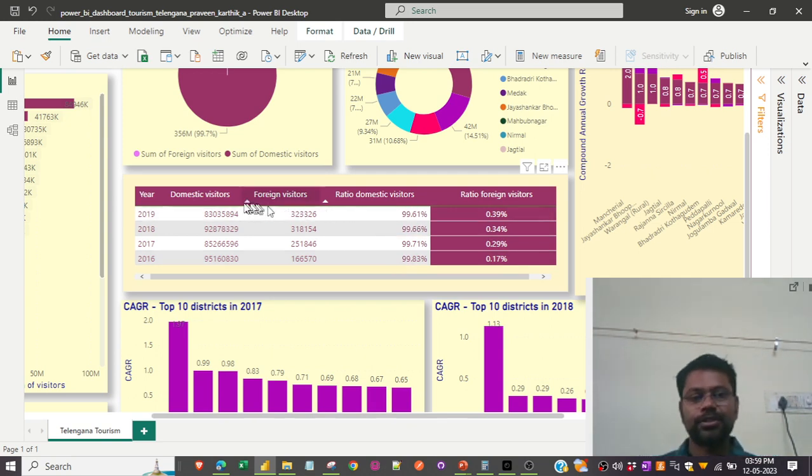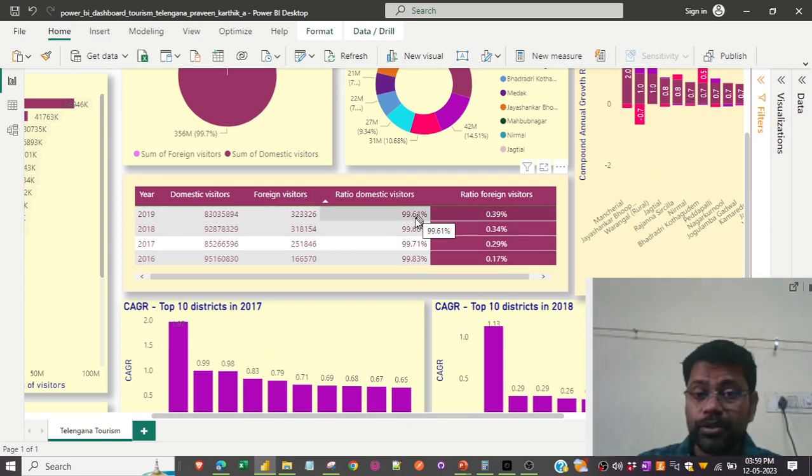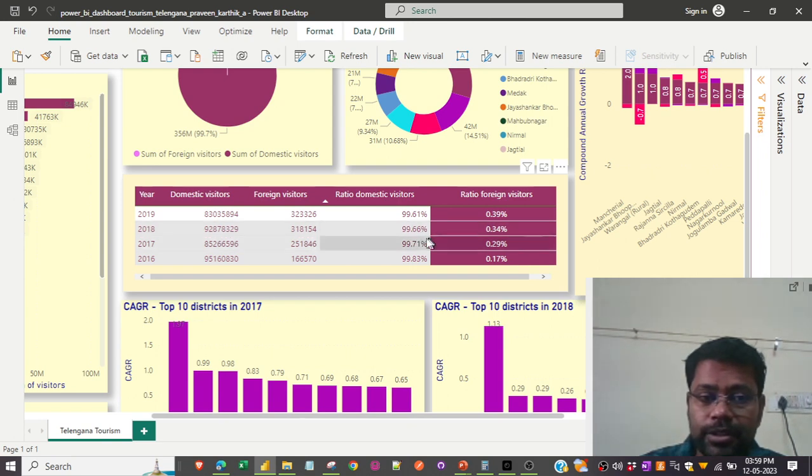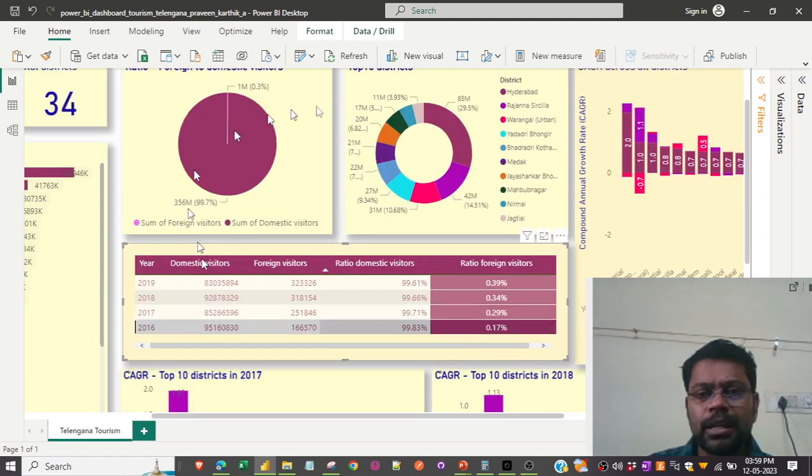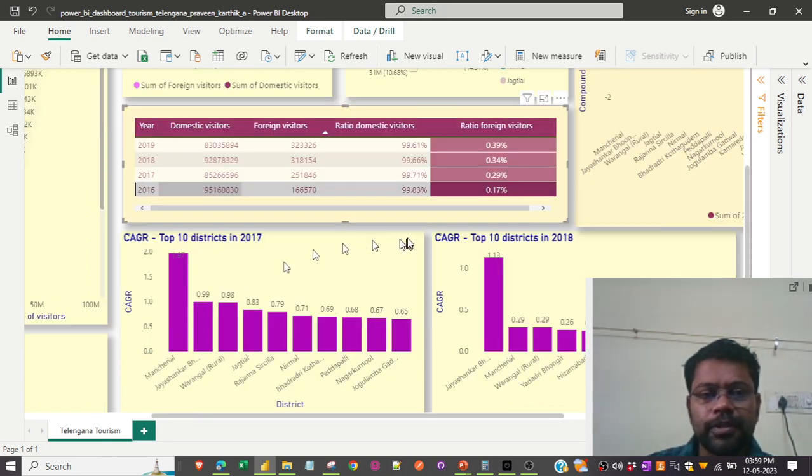The domestic visitors to the total visitors is 99.61 and 99.66 for 2018, and 99.71 for 2017. And similarly, the foreign visitors are also given in percentage when compared to the overall visitors. So I can click on this particular 2016 view, and all the related widgets will showcase this filter.